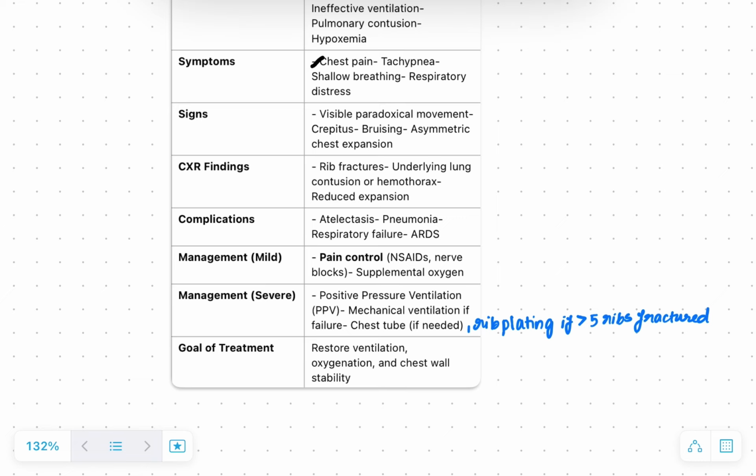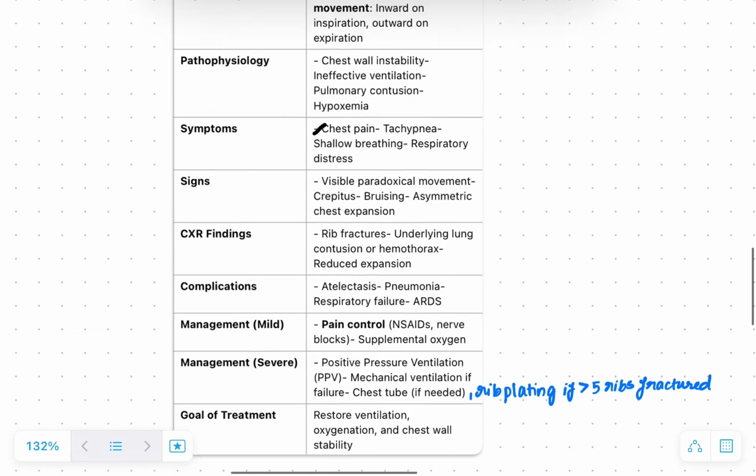The goal of treatment is to restore ventilation, proper oxygenation, and chest wall stability. So this is flail chest.